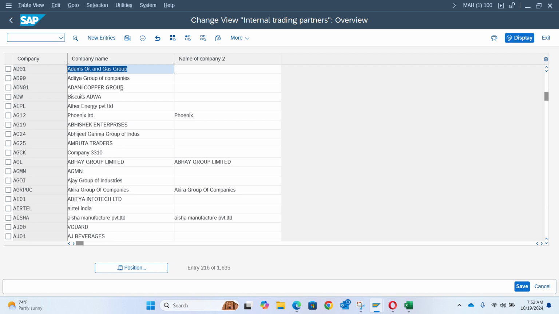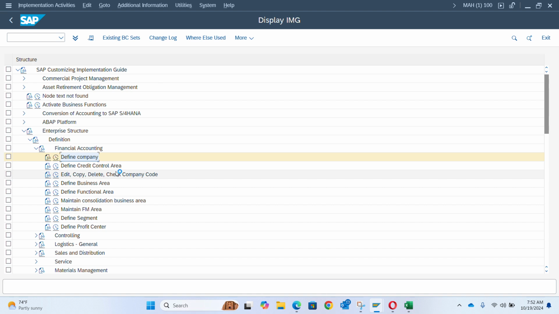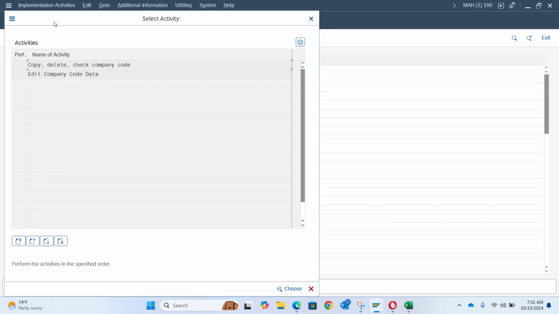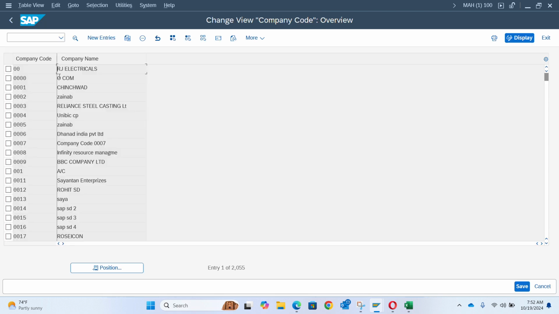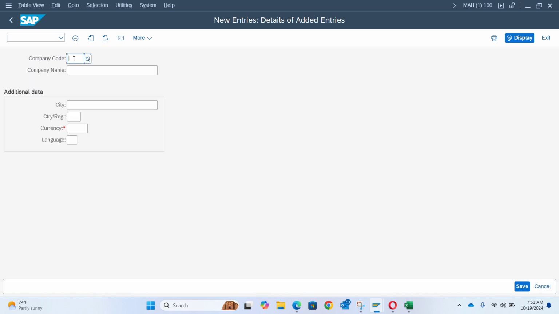As you can see, I've created a company, right? I'll go back now and create a company code, because what we said is that we'll create a company first, then we'll create company code, then we assign the company code to the company. So you come to this place where you see check company code, edit, copy, delete company code. We'll click on this, and you click on edit company code, then just click on new entry.